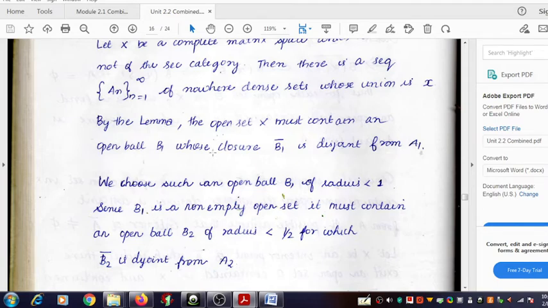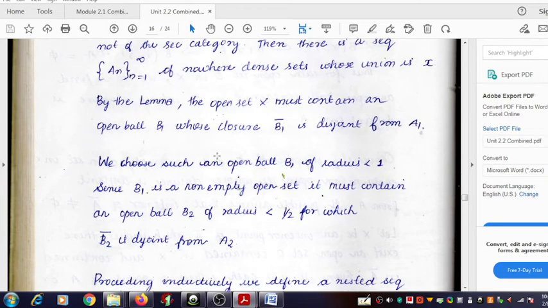That open ball B3 is present inside the open set B2, such that at the end of the third step the closure of B3 avoids the set A3 completely. So you can write closure of B3 intersection A3 equal to the null set.